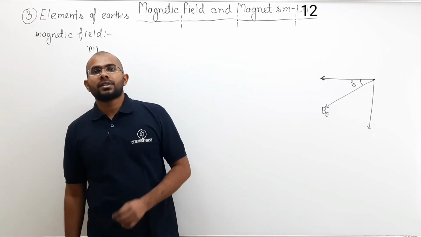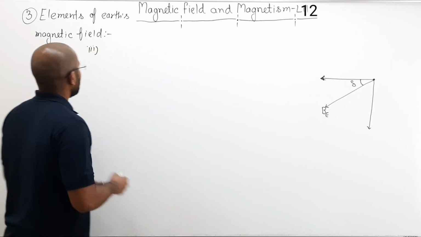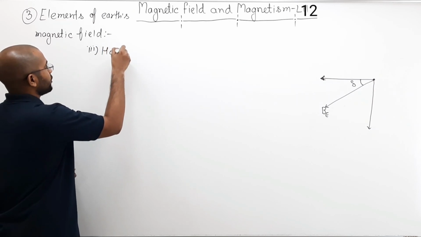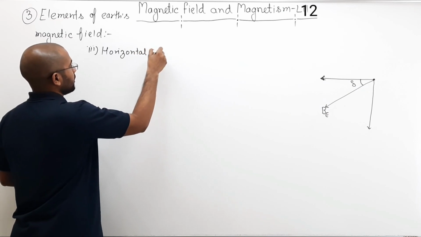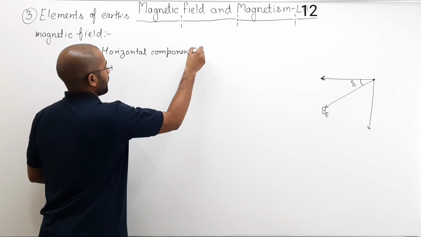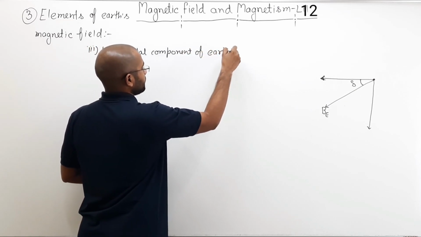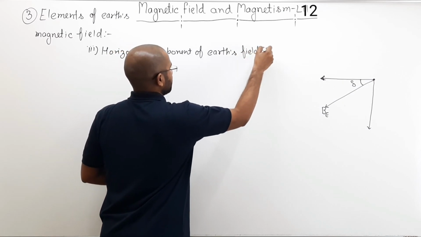Now let us discuss the third element of Earth's magnetic field. The third element is very easy, that is called the horizontal component of Earth's field. Now what is this horizontal component?